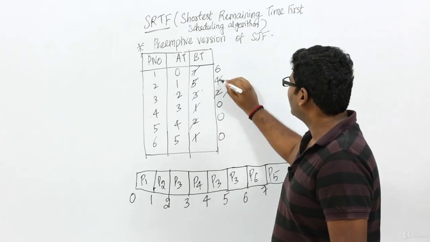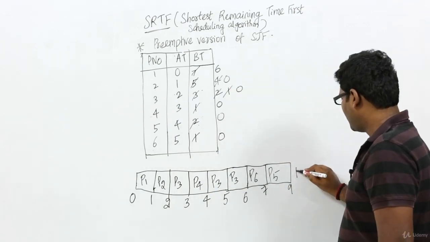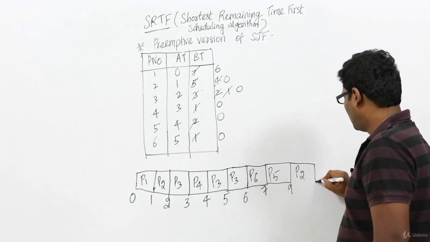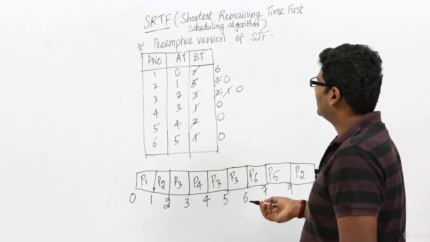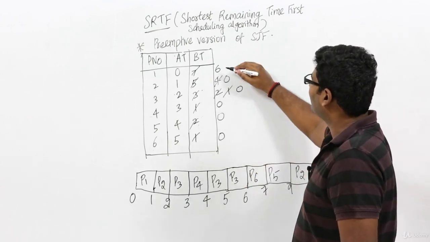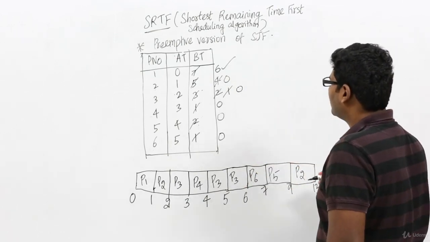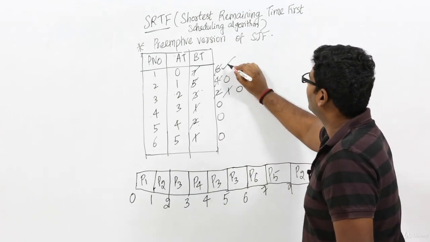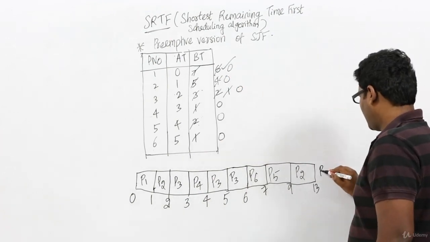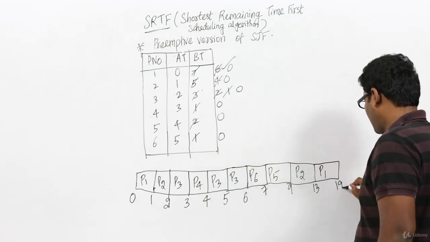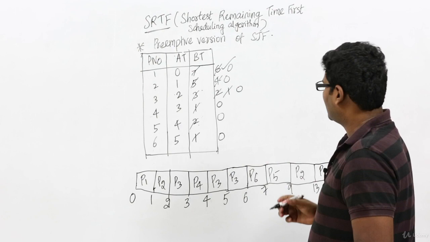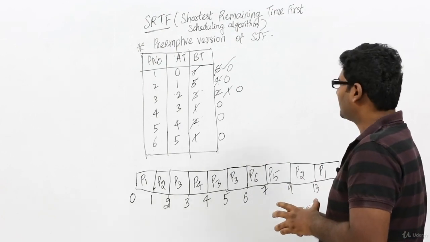So this will be decreased to 0. P2 will continue and then it will go on till 13. Then we have no other process other than to execute process P1. So we will continue with process P1. So it will become 0. It will continue till 19. Okay, that's it. Now let's compute completion time and all this.